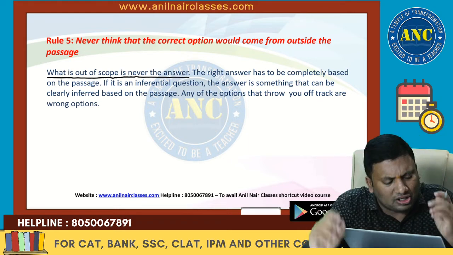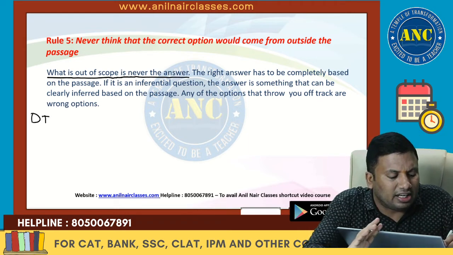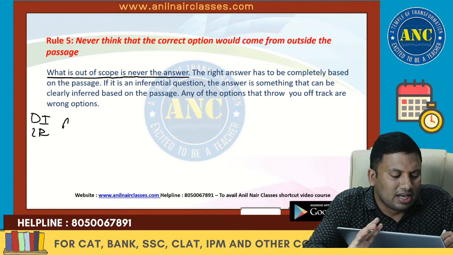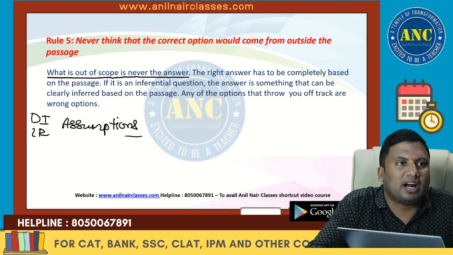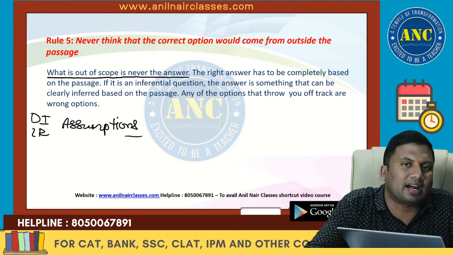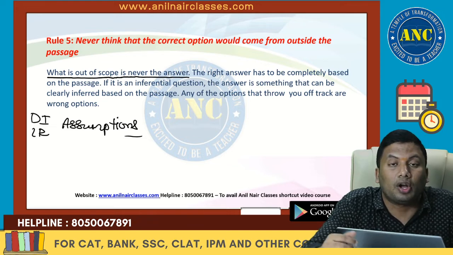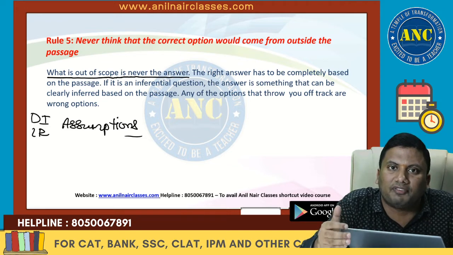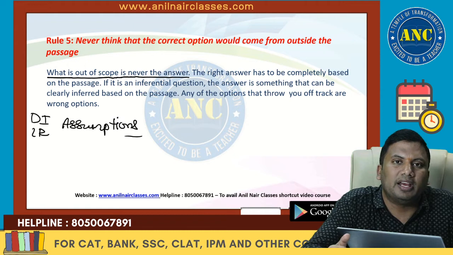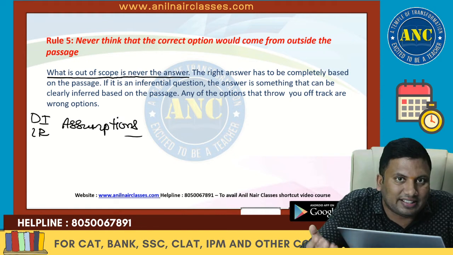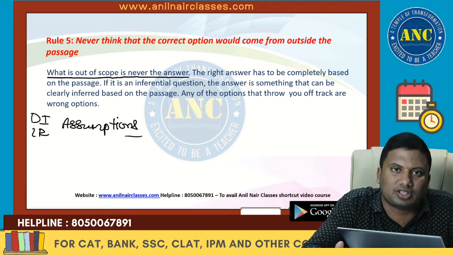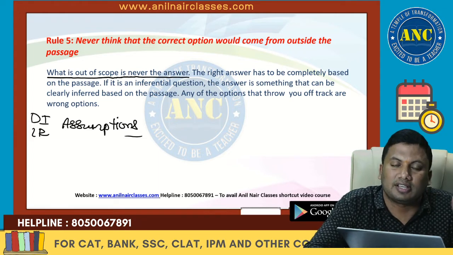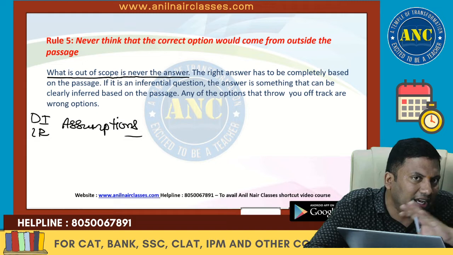For example, this also holds good in data interpretation and logical reasoning. Strictly there are no assumptions. For example, if I say number of deaths outside Anil Nair classes is high, that also means multiple things. Number of natural deaths should probably be very high. Number of accidental deaths should be high. Or probably a good number of people's last wish is to die in front of office. So probably don't make any assumptions.